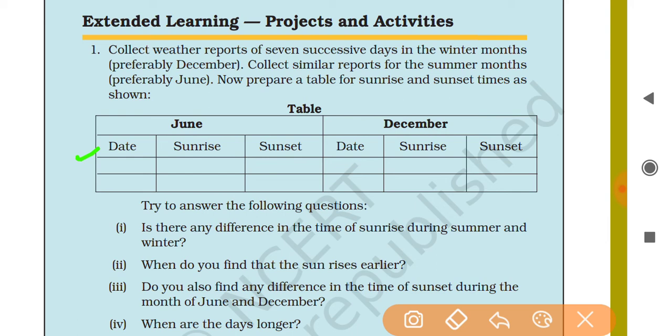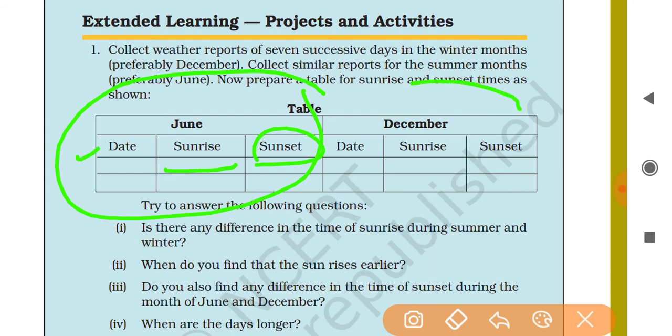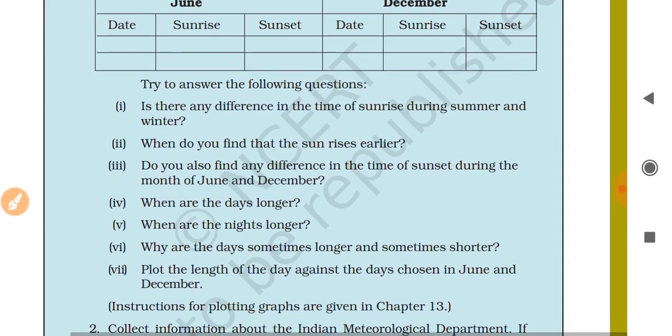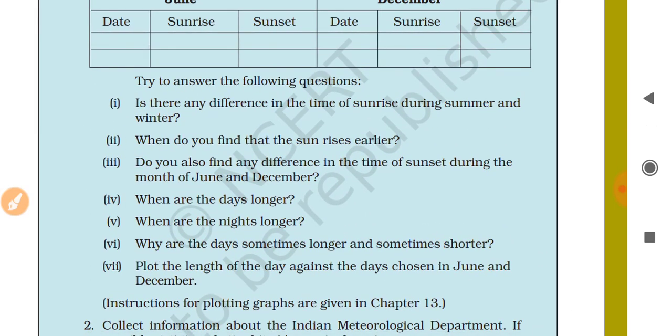Then you write the sunrise timing and sunset timing. So you have to do this activity, and after that, in the month of December, you have to do it again and try to find the answers to those questions.